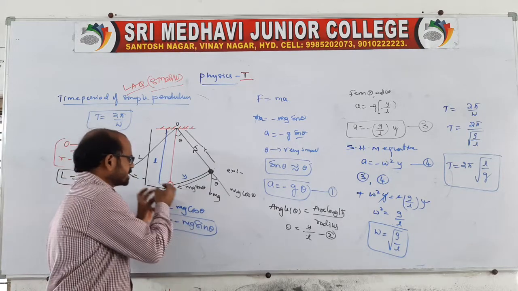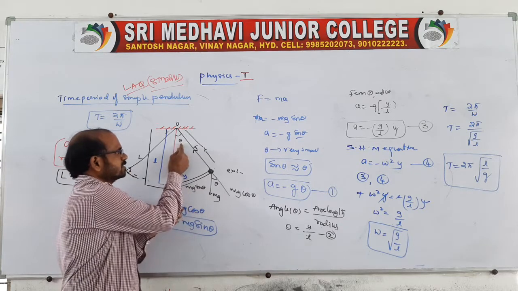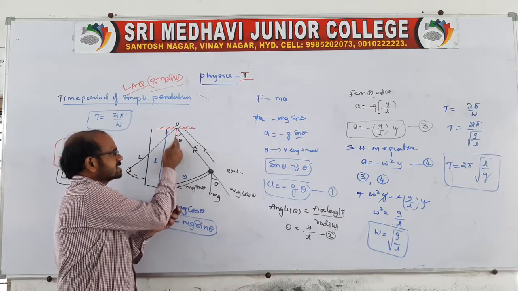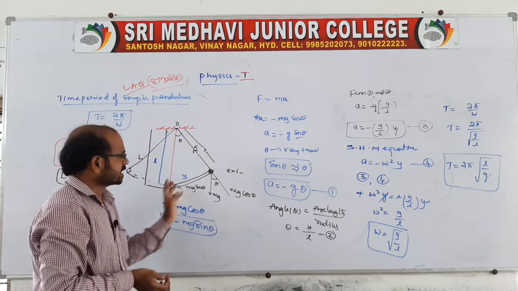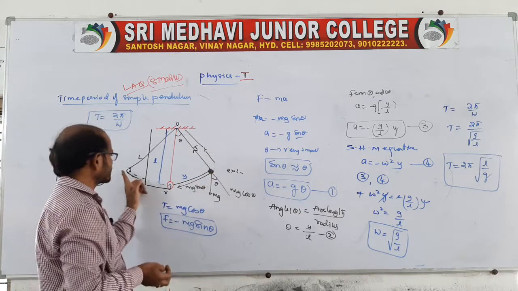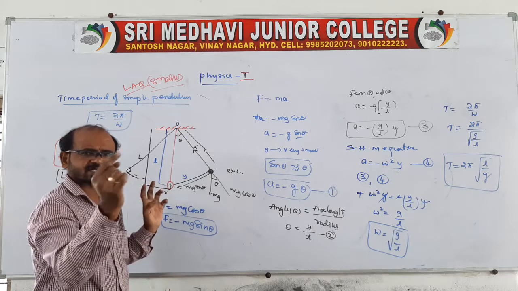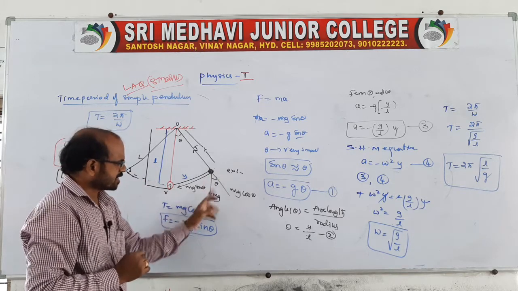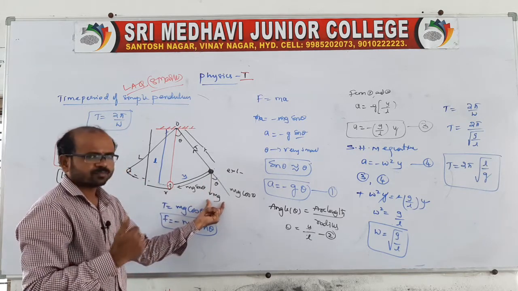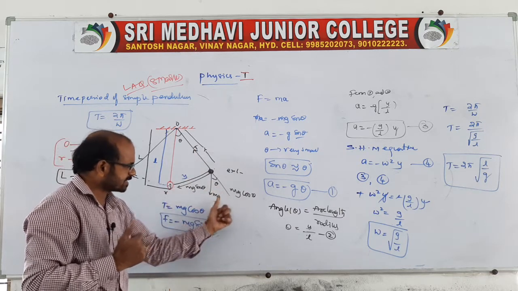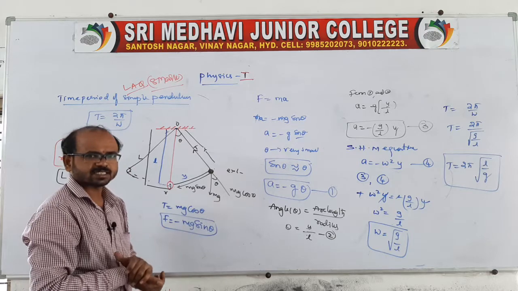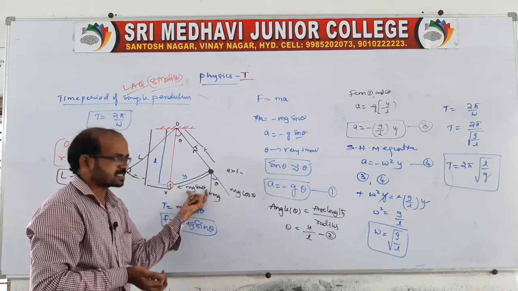Now let it be pulled aside with a small angle theta with the vertical. Here it makes one extreme and there is another extreme. Take any one extreme. At one extreme, the weight of the bob, mg, is acting downward, and the angle here is also theta. mg can be resolved into two components: mg cos theta and mg sin theta.